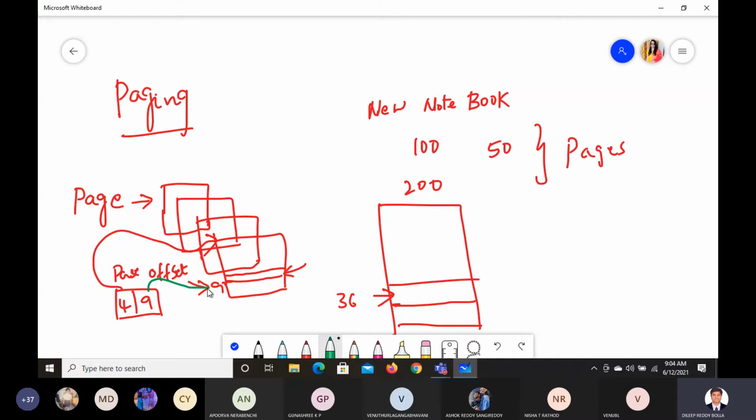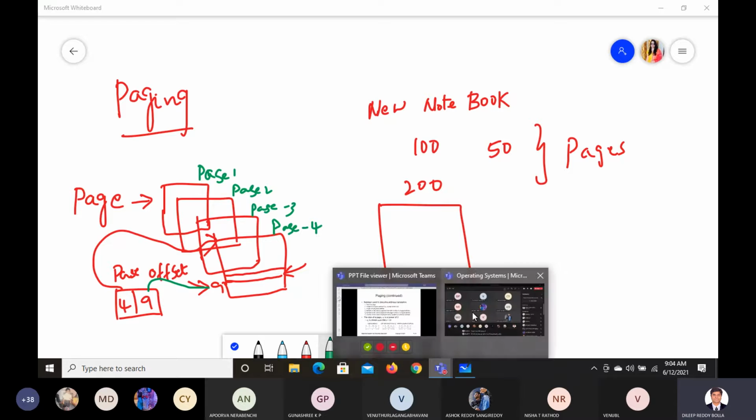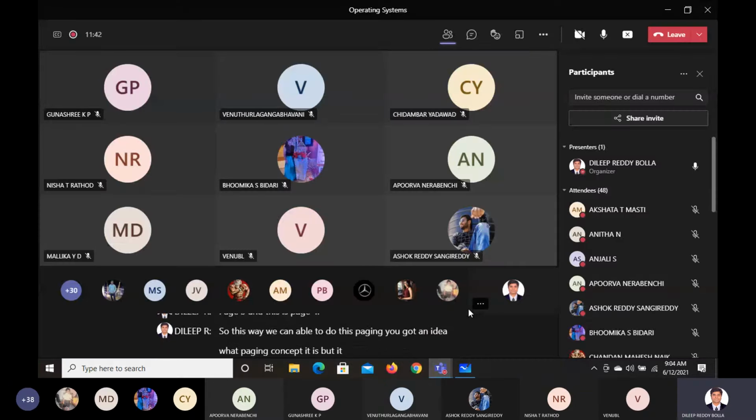Is that clear? This is page 1, page 2, page 3, and this is page 4. This way we are able to do paging. You got an idea what the paging concept is, what it does?